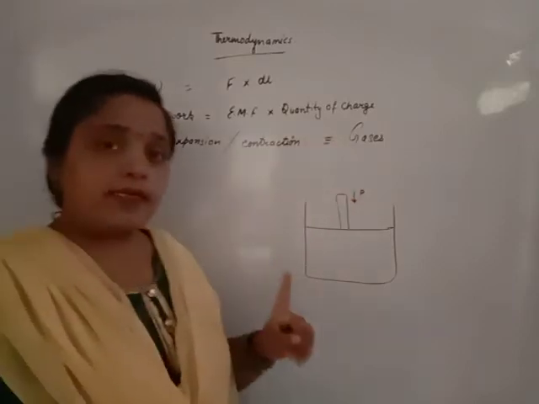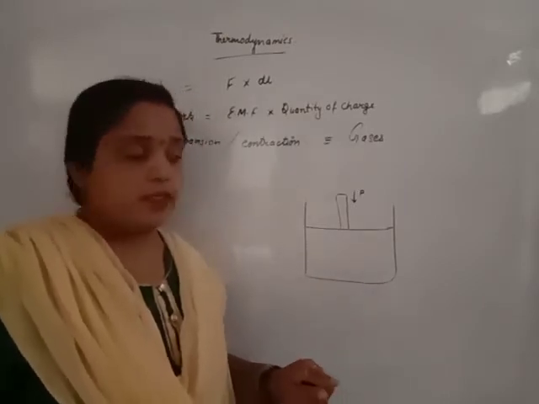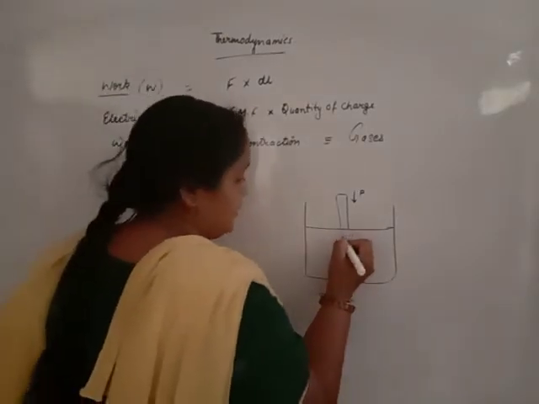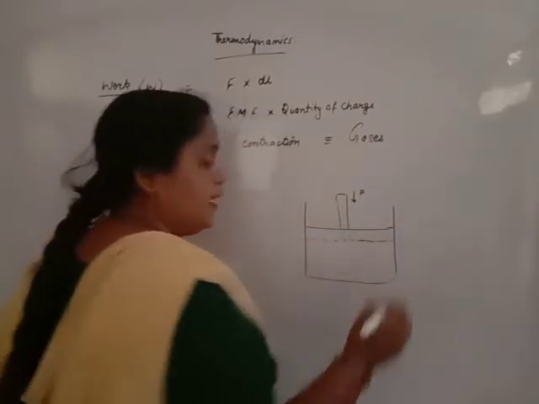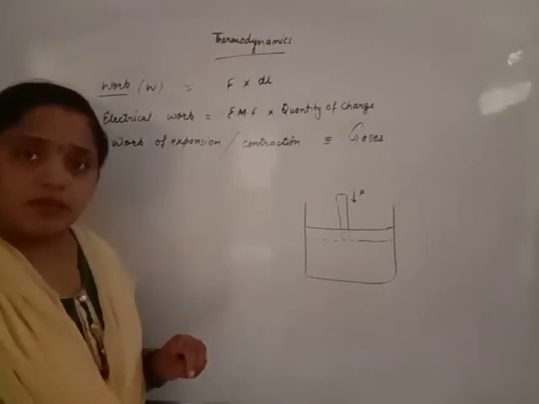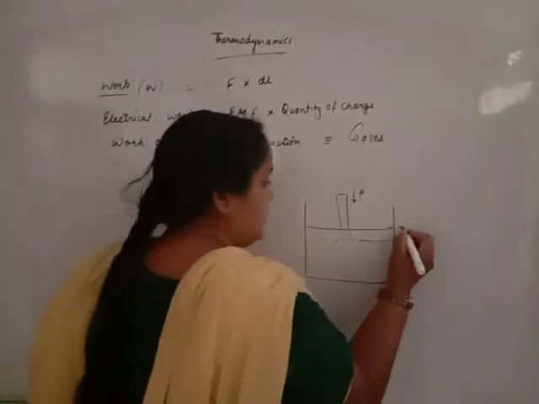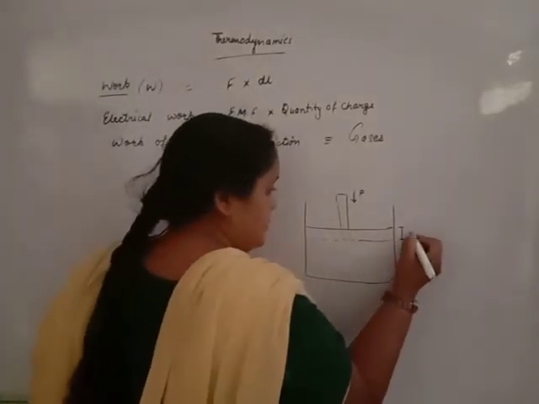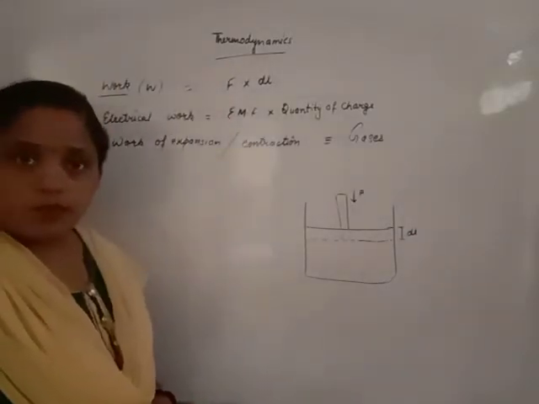If external pressure is greater than gaseous pressure, then work of contraction takes place. If gaseous pressure is greater than external force, work of expansion takes place. And this is the change in length under the application of applied force.